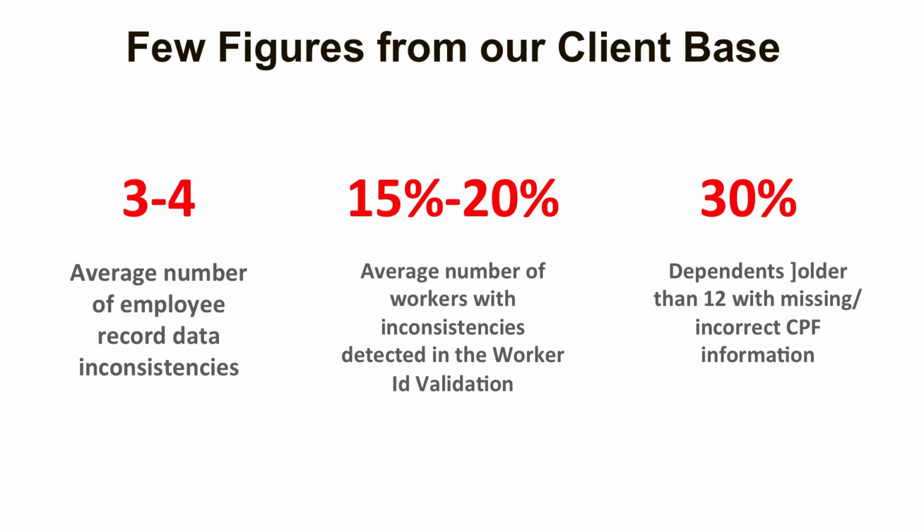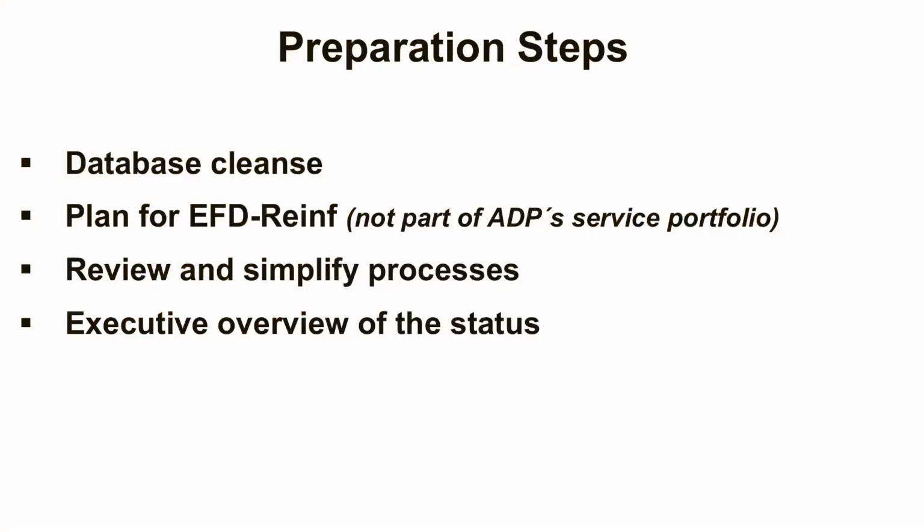And in regards to dependents, we have found that on average, 30% of the dependents above 12 years old are lacking or have wrong information in the CPF ID data field. This information is mandatory for the initial load into eSocial. In summary, the preparation steps for getting your company ready for eSocial are database cleanse, review and simplify processes, and make sure that you have executive oversight in your progress in eSocial.